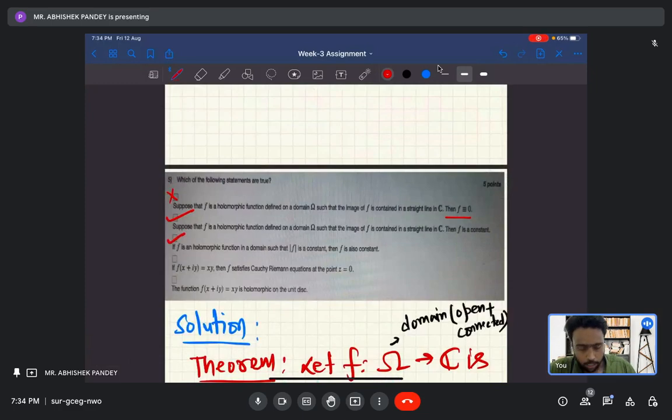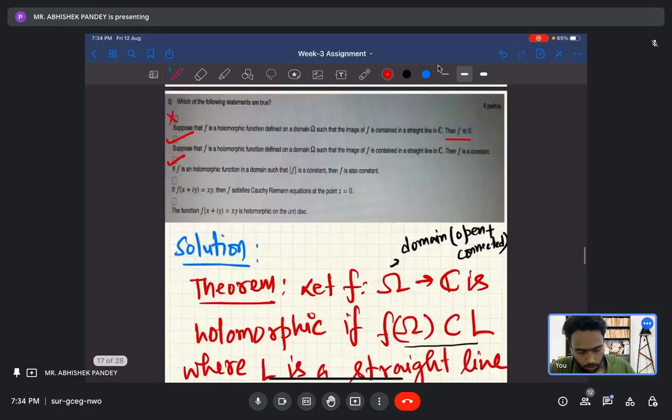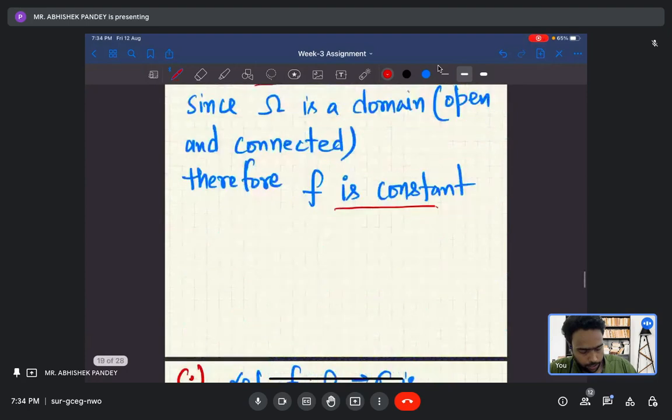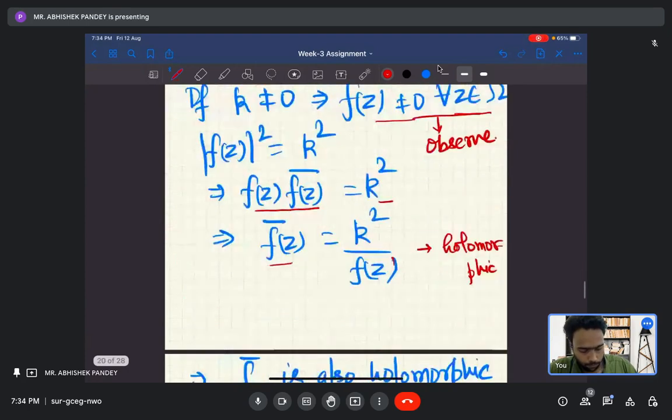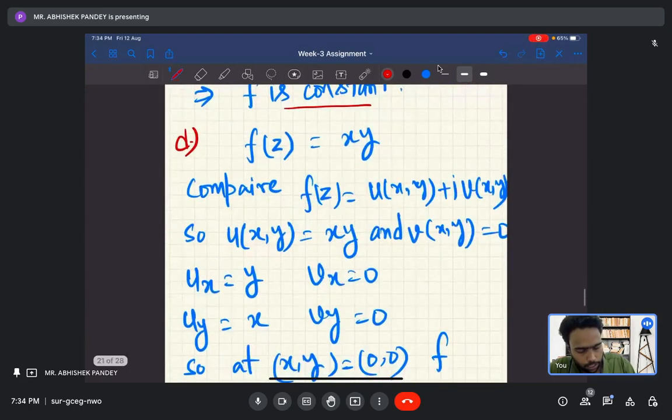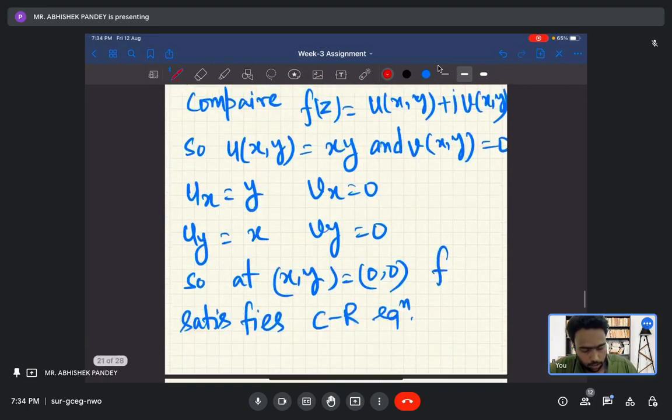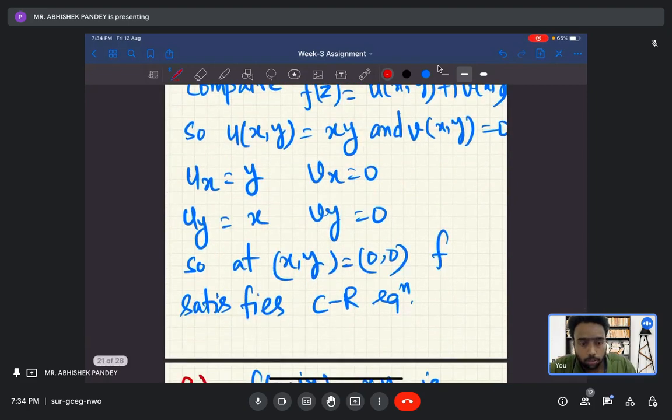Now let us look at the fourth option. The fourth option is f of z equals xy. This is an easy task. You just need to calculate the partial derivatives. So ux equals y, vx equals 0, uy equals x, vy equals 0. So at the origin, meaning at x comma y equals 0 comma 0, f satisfies the CR equation. So this is true.